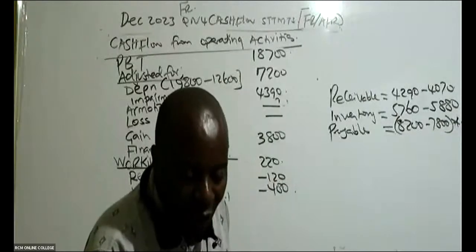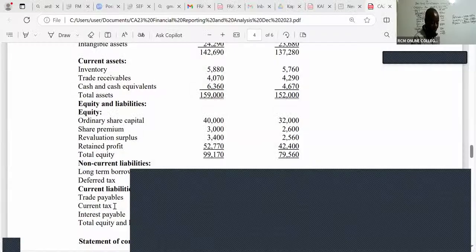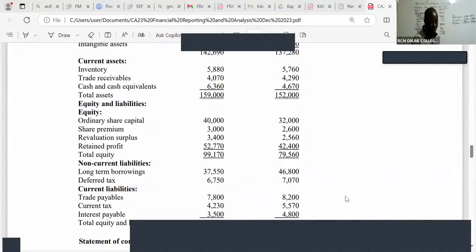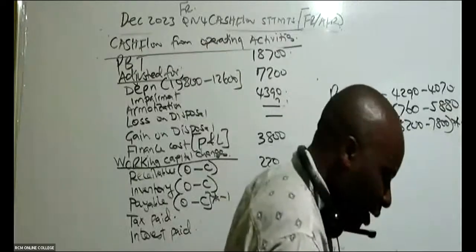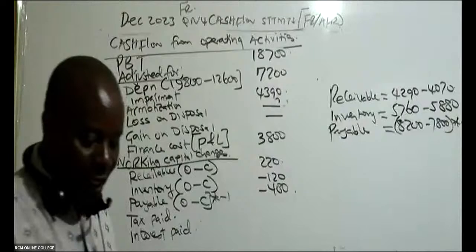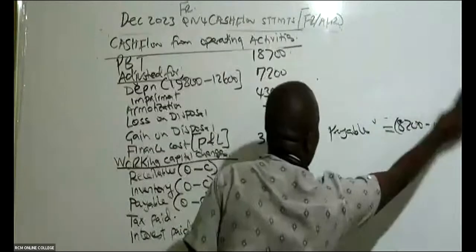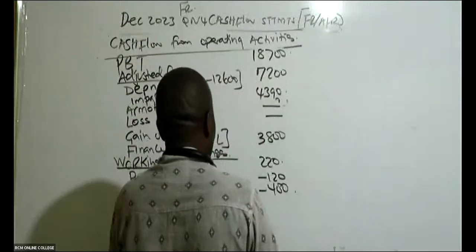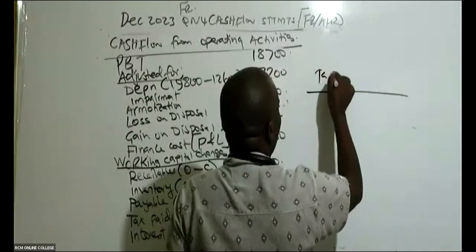When you look at your balance sheet, see the taxes. Normally they'll give you current tax, and they'll give you deferred tax. We consolidate them. Do a T account. I'm sure you guys love T accounts. So the T account that you're doing here is for tax payable.